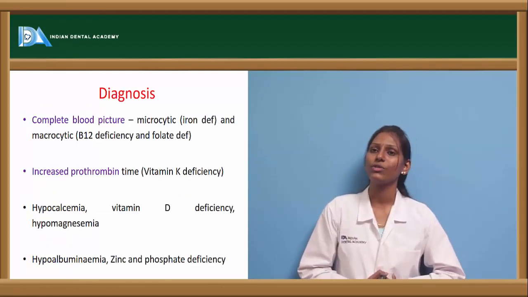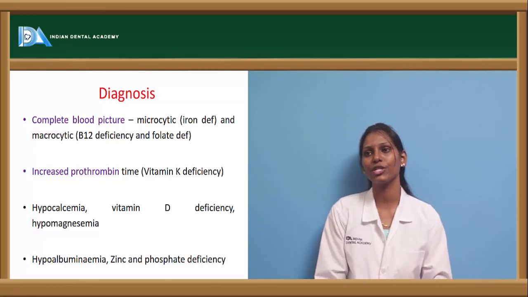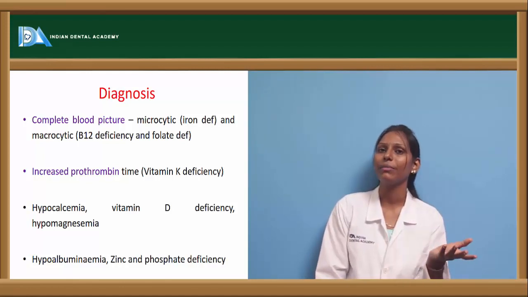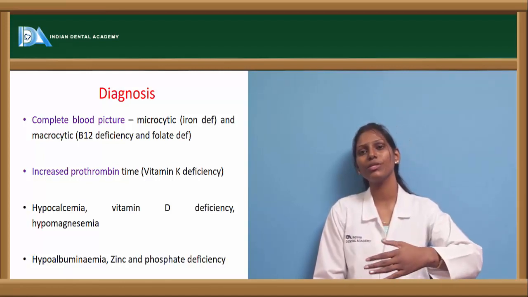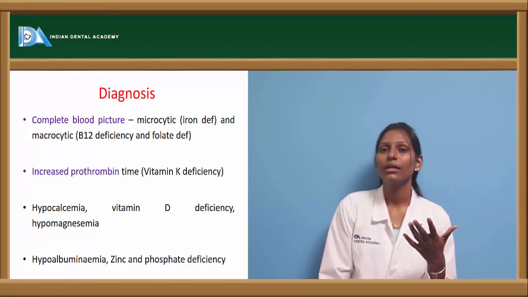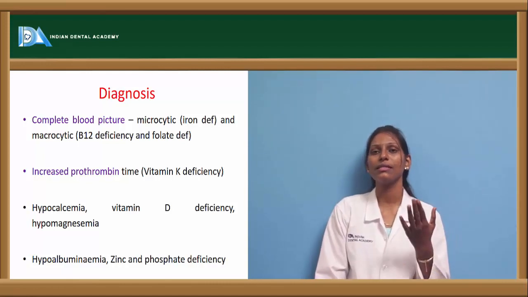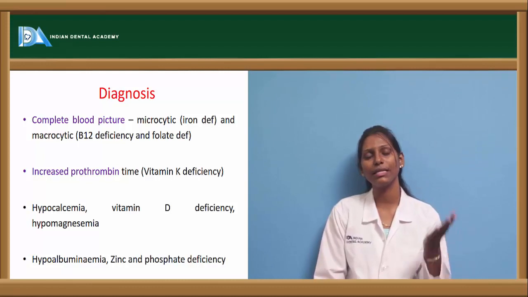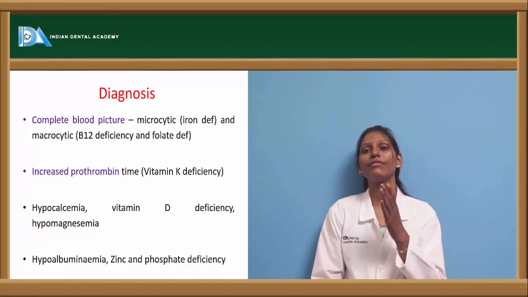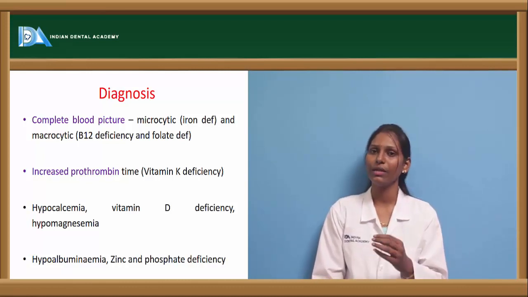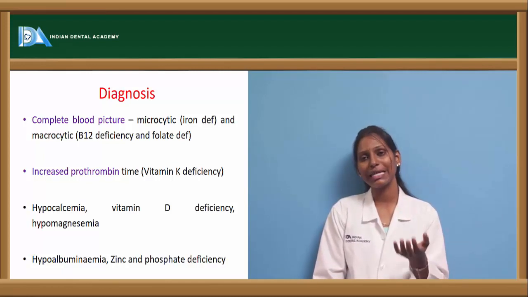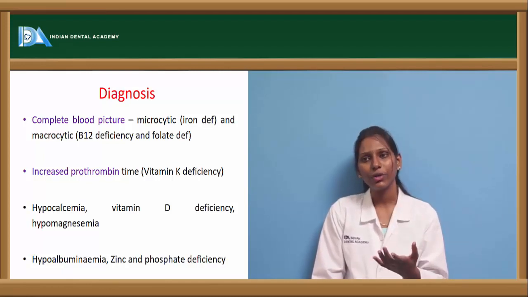Now coming to the diagnosis. Diagnosis of malabsorption can be based on the complete blood picture, where we can see anemia because there will be malabsorption of iron from the food substances, hence iron deficiency is most commonly seen. So in the peripheral blood smear, we can see microcytic hypochromic red blood cells, which indicates a microcytic hypochromic anemia.